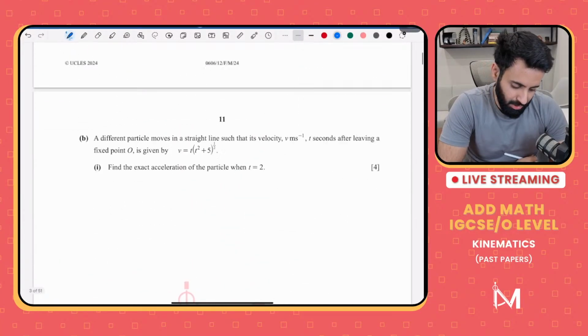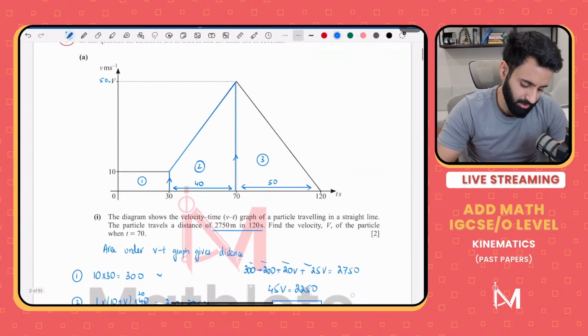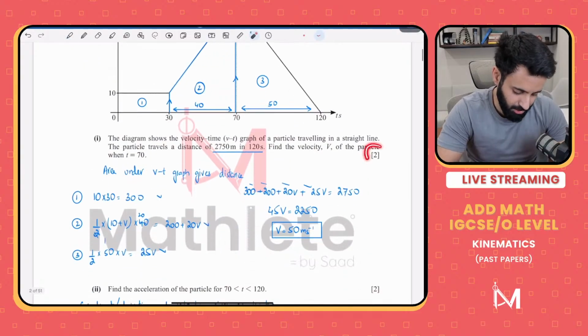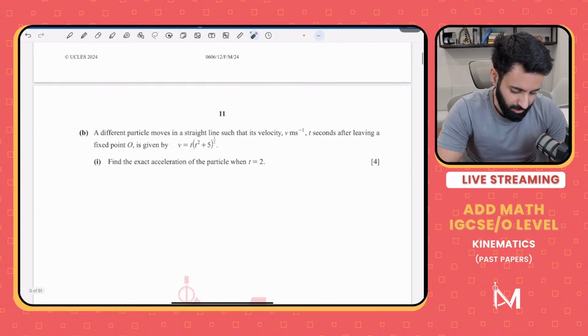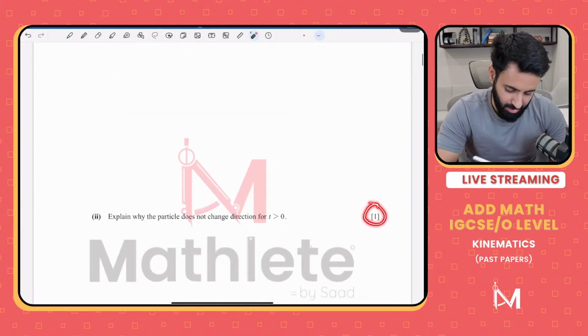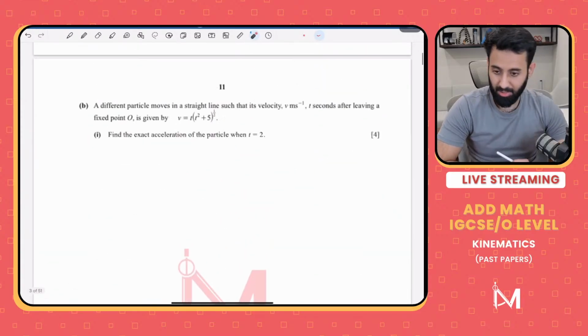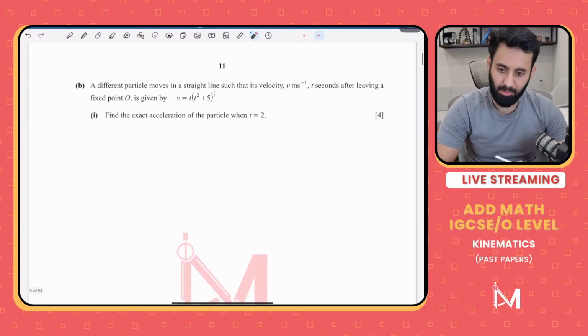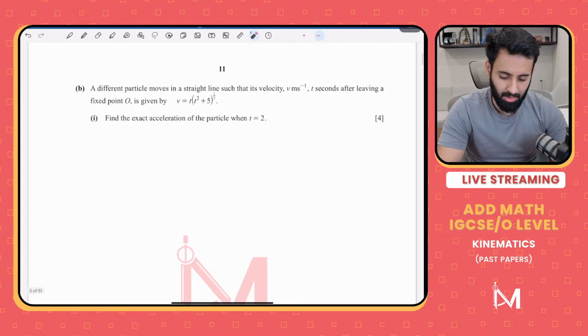Part B says it's the same question, okay? So look at how many marks this carries. 2 plus 2, that's 4. 4 plus 4, that's 8. 8 plus 1 is 9. So it's a 9-mark question on kinematics. So just so you guys know how important calculus really is.